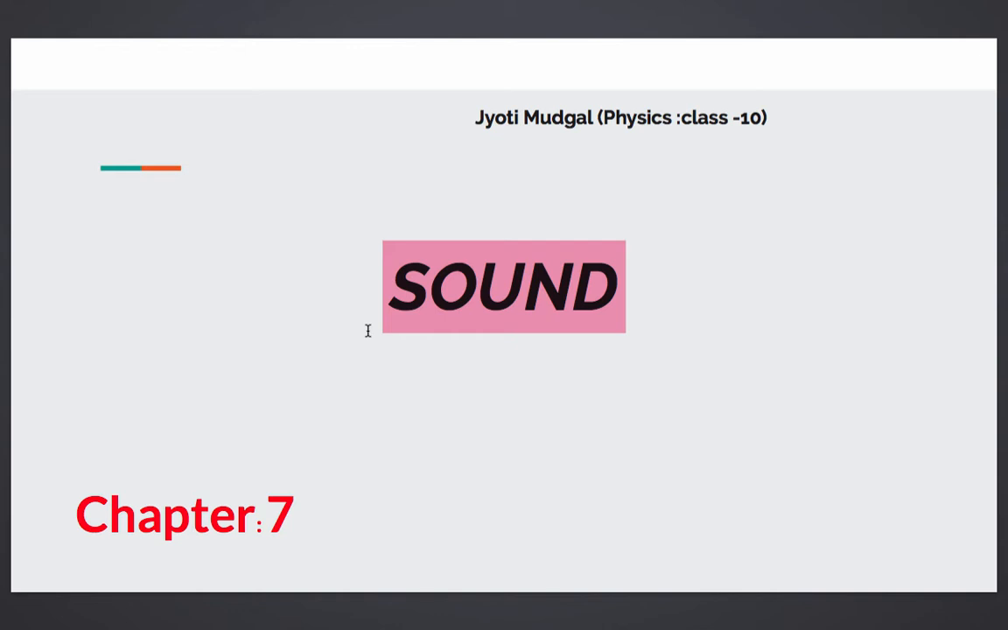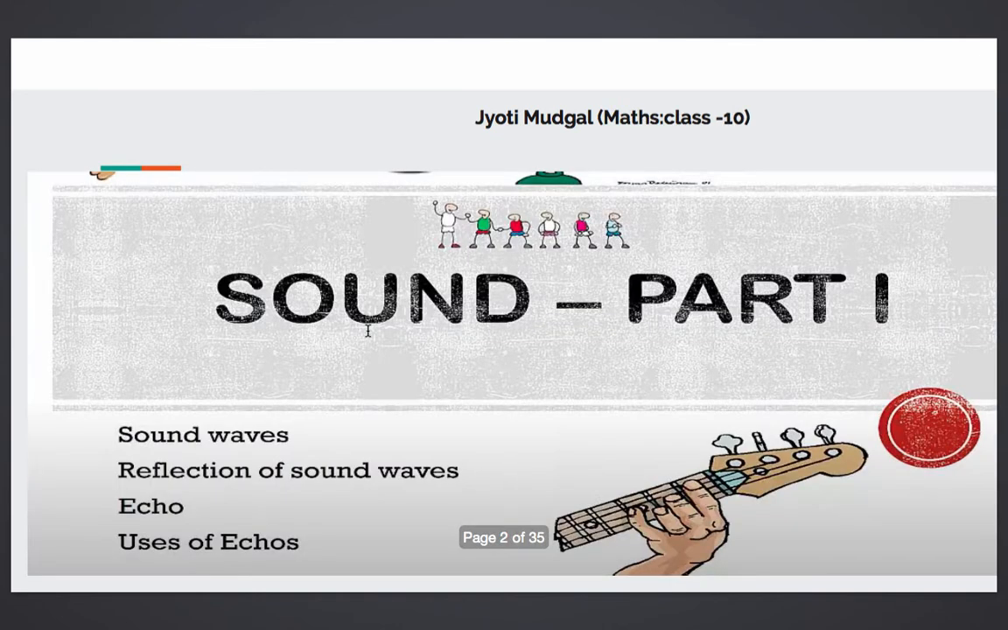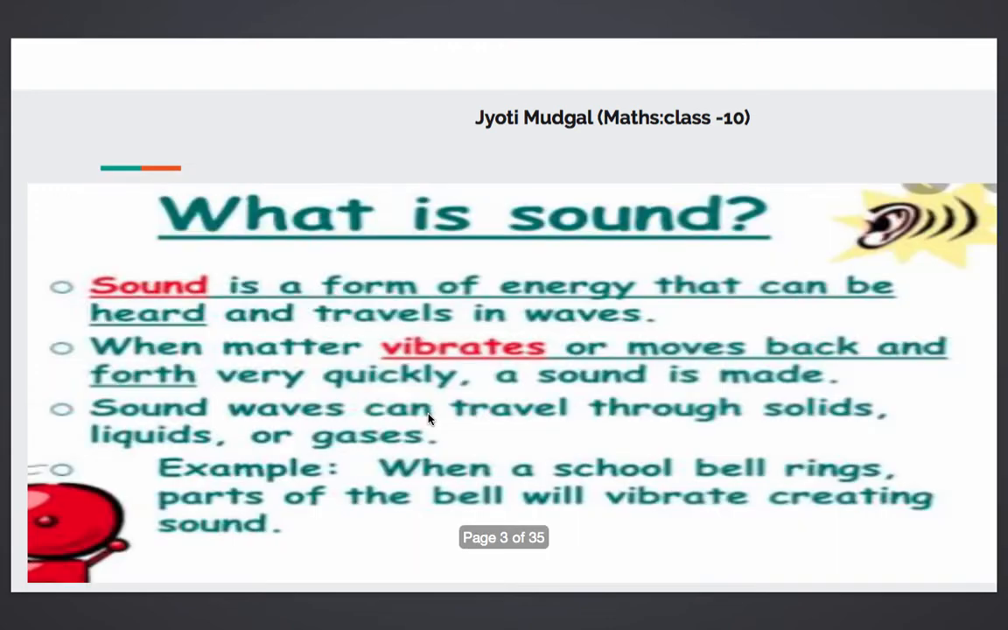So let us start with the very first thing, that is what all we are going to study in the first part: what are sound waves, what is the frequency range for audible, ultrasonic, infrasonic, reflection of sound waves, echo and uses of echo. Let's start class. What is sound? Sound is a form of energy that can be heard and travels in waves.